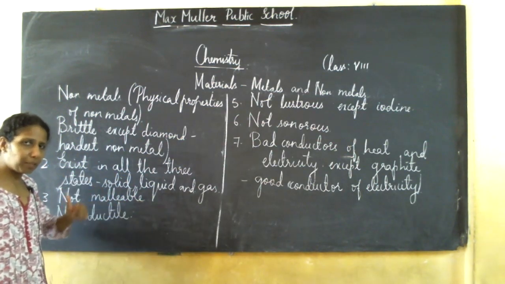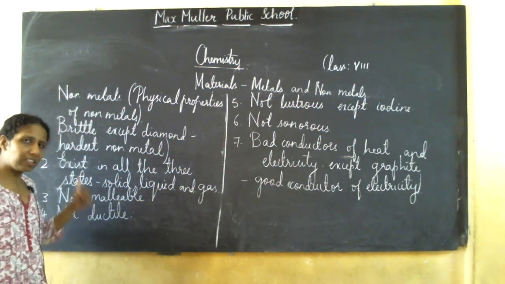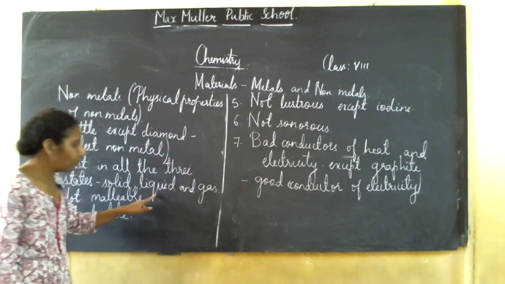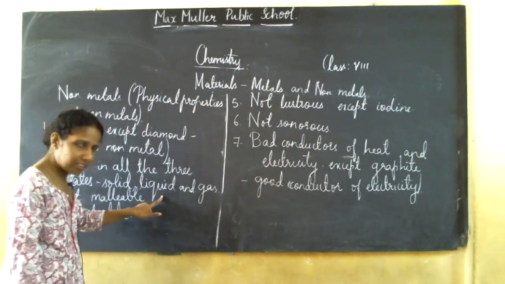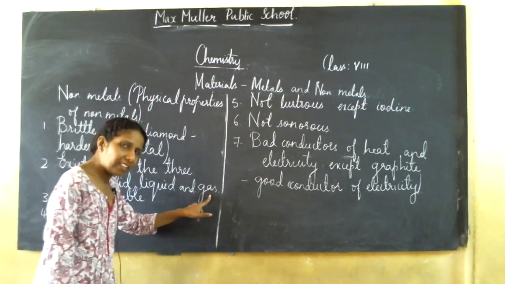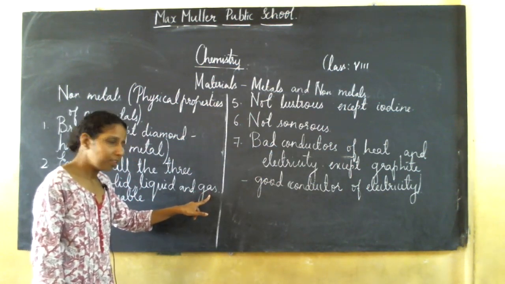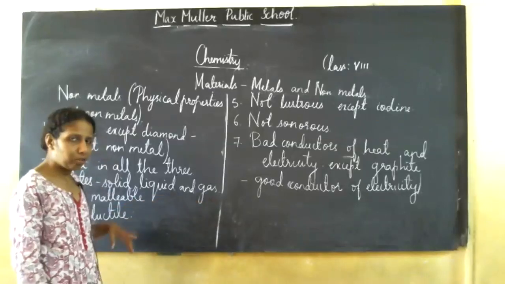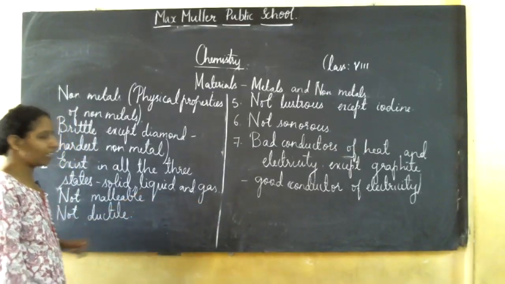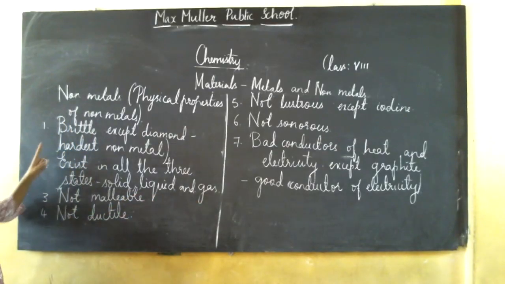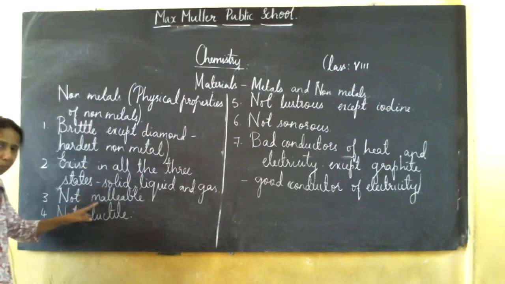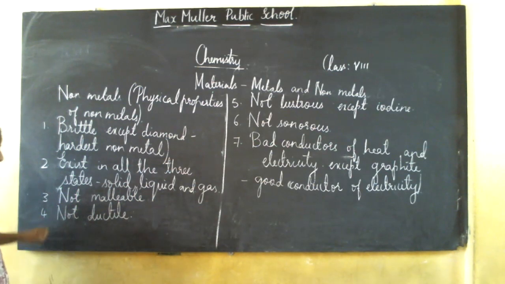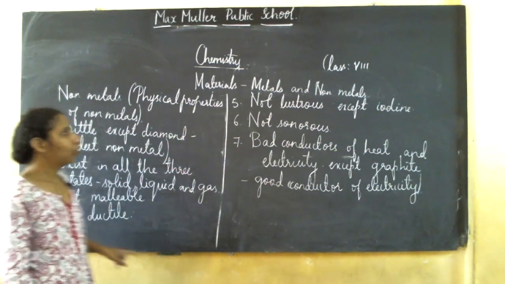For example, carbon or sulfur, they exist in solid state. Bromine exists in liquid state at room temperature. Gas is like chlorine, a greenish yellow gas. Oxygen, nitrogen, hydrogen, they all are examples of gases. Non-metals are not malleable. That is, they cannot be beaten into thin sheets. They are not ductile. That is, they cannot be drawn into wires.